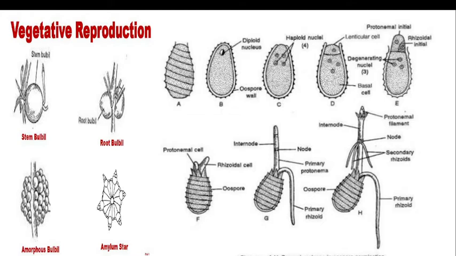Likewise, these are the stem bulbils, these are the root bulbils, this one is the amorphous bulbil, and this is the amylum star, which participate in the vegetative type of reproduction. And here are some developmental stages of oospore germination.